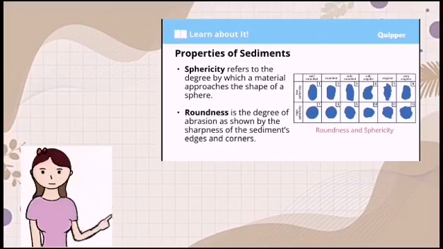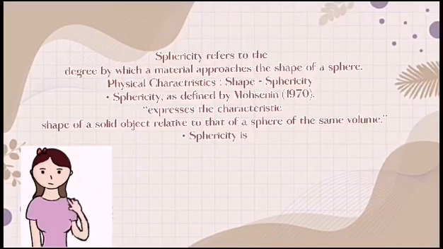Properties of sediments. Sphericity refers to the degree by which a material approaches the shape of a sphere. Roundness is the degree of abrasion as shown by the sharpness of the sediment's edges and corners. Sphericity is a physical characteristic of shape, defined by Mochin in 1987. It expresses the characteristic shape of a solid object related to a sphere of the same volume.